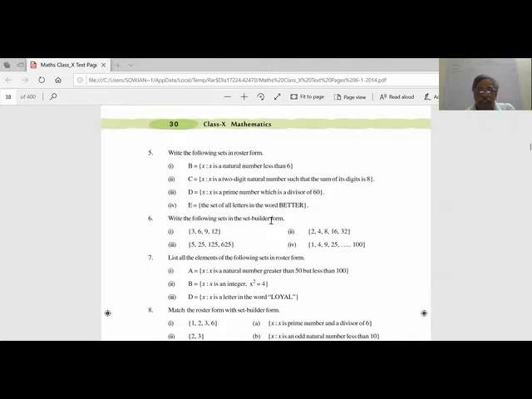Now we go to the next question. Write the following sets in set builder form. What is given? 3, 6, 9, 12. These are the multiples of 3. Okay, we will write this.